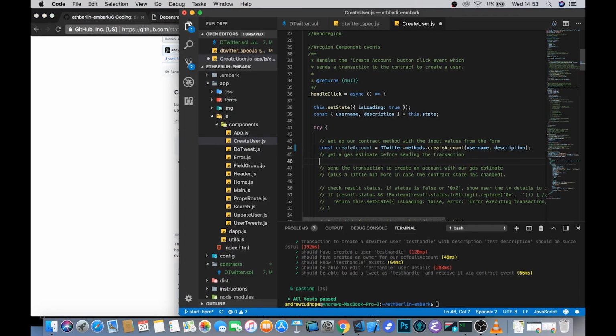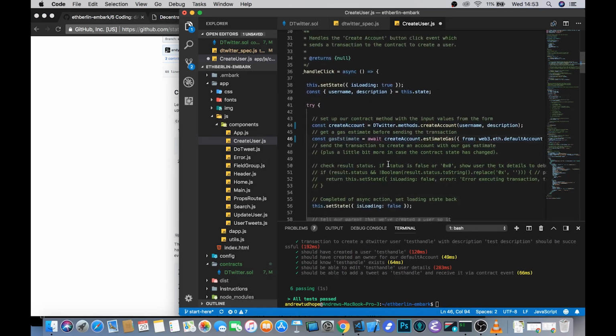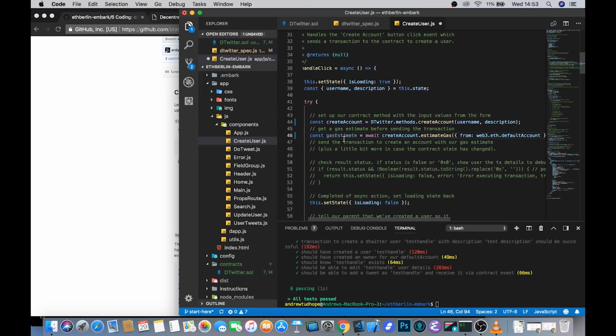But here we just set up this create account call, but before we actually call it, one of the nice things to do is to try and get a gas estimate for how much this particular function will cost. So you can see that Solidity makes it possible, rather, in the EVM, to have an estimate gas function for any public function in your smart contracts.